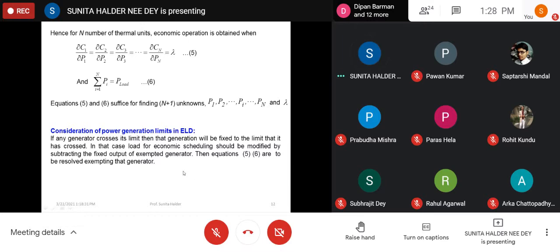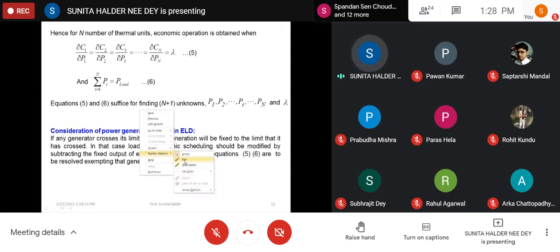If any generator crosses its limits, then that generation will be fixed at the limit it has crossed. In that case, the load for economic scheduling should be modified by subtracting the fixed output of the exempted generator. Then equations 5 and 6 are to be resolved excepting that generator. Say we have 3 generators.